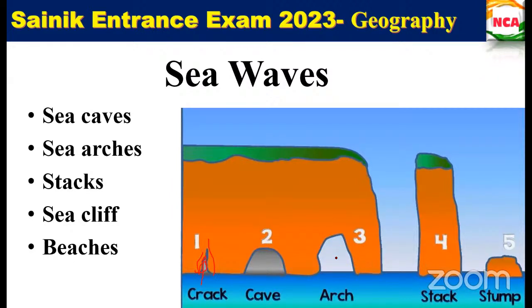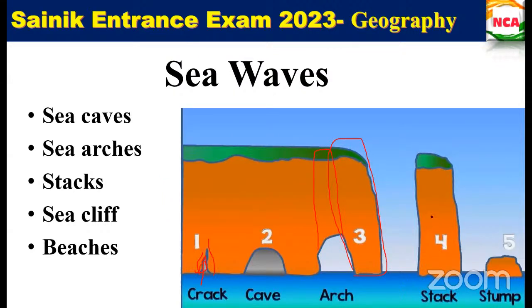After a point of time, this part will be eroded too, because there will be no support. When wind blows, or when it is raining, or if the water hits very high, this part also will get eroded or broken into particles and come down. Then this portion will be detached from the mainland.